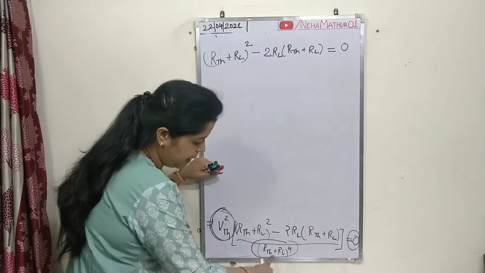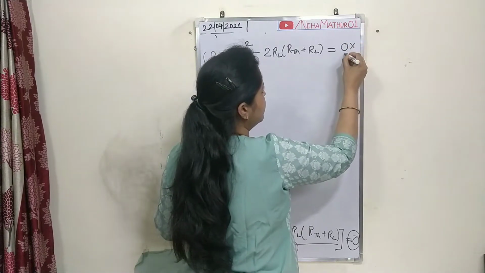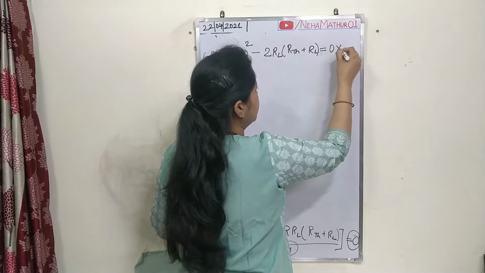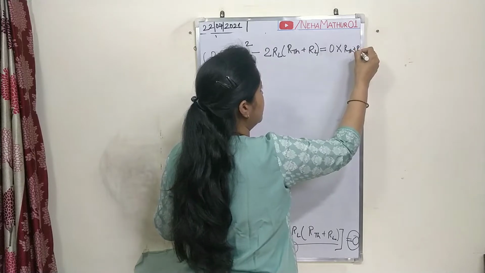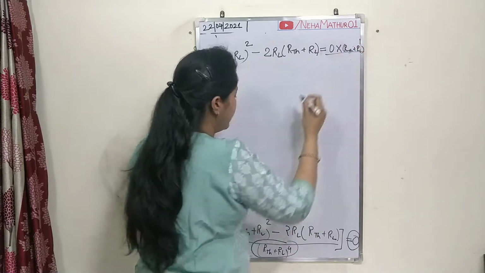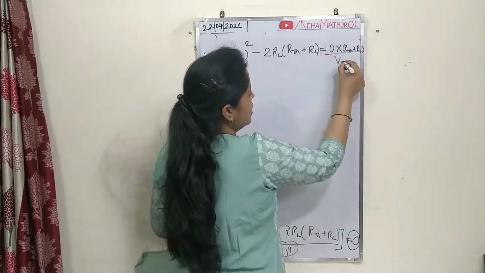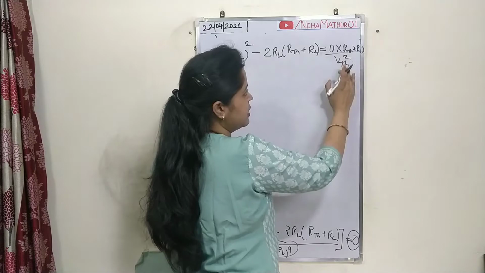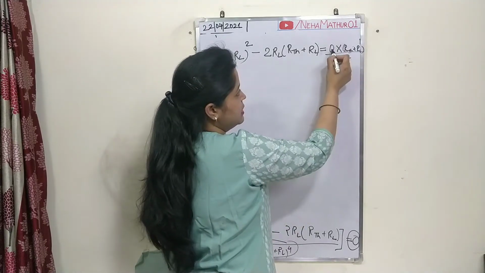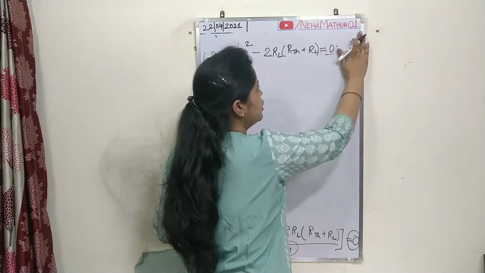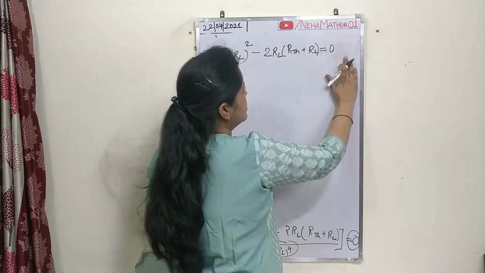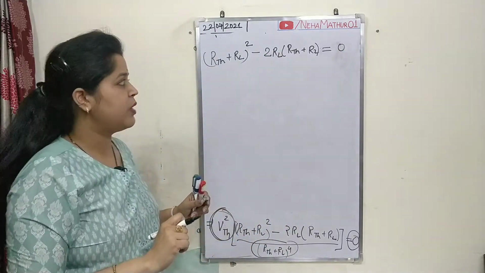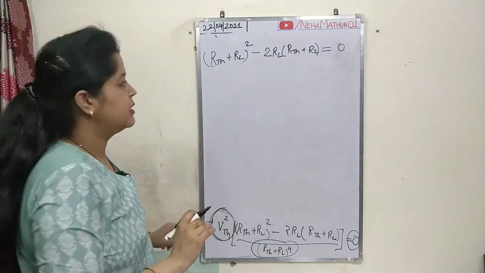I am going to multiply this expression from the left side by (RTH plus RL) with power 4 divided by this VTH. There is no sense to write such an expression, because when it is multiplied by 0, it will be 0. Just for your understanding, just to make it easier, I was trying to write it. So your expression is like this.